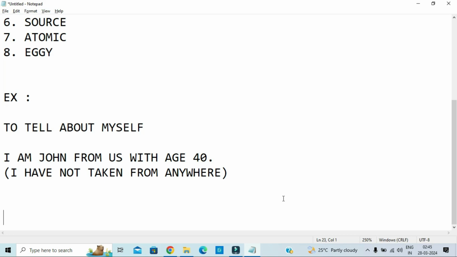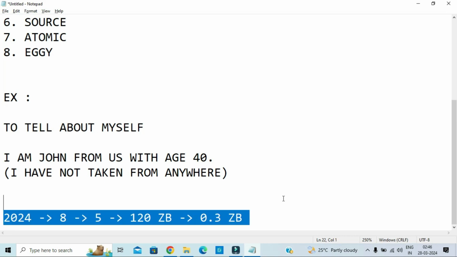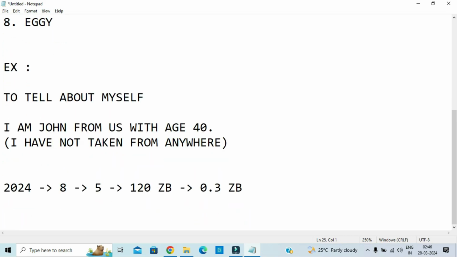According to the 2024 reports, there are 8 billion people in the world. Out of 8 billion, nearly 5 billion people are using the internet. Just imagine how much data is being created. According to the 2024 reports, 120 zettabytes of data is being created across the internet. 120 zettabytes of data is very huge. 0.3 zettabytes of data is being created every day. To store this much data, we require a lot of space.